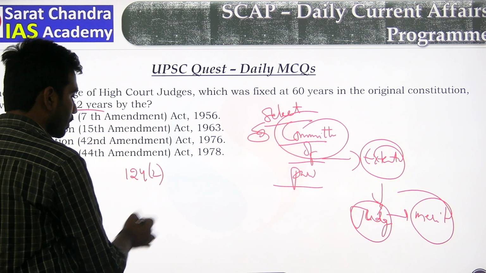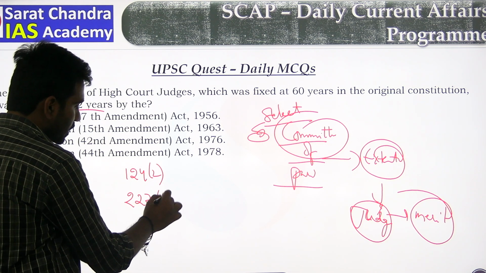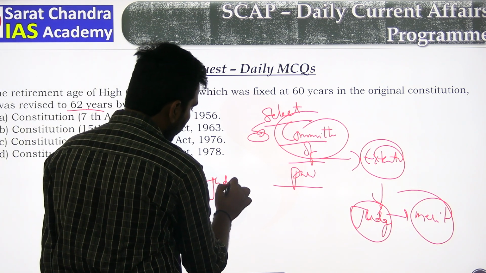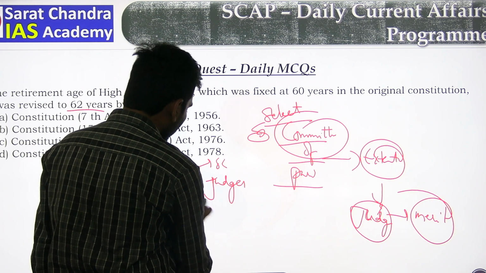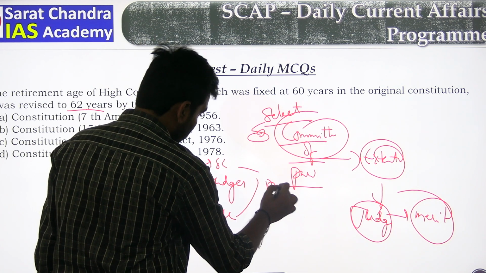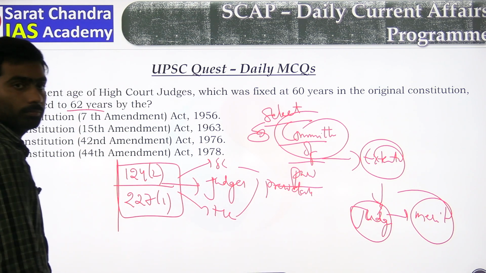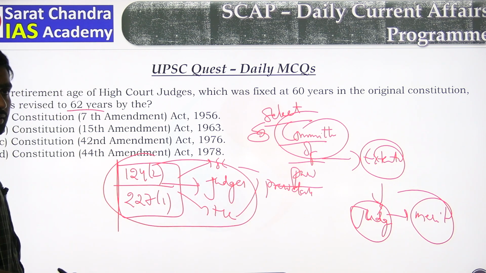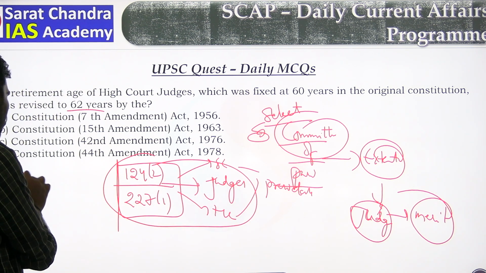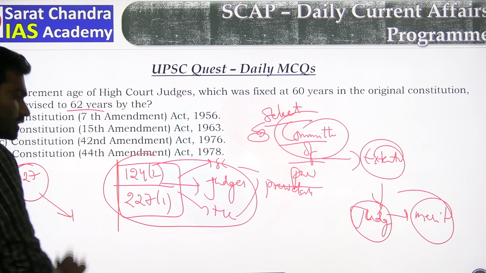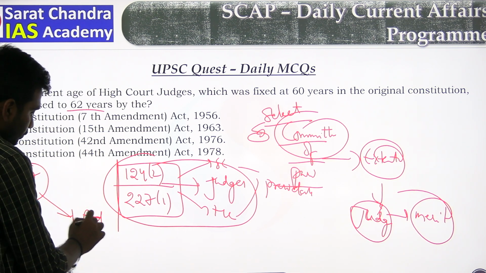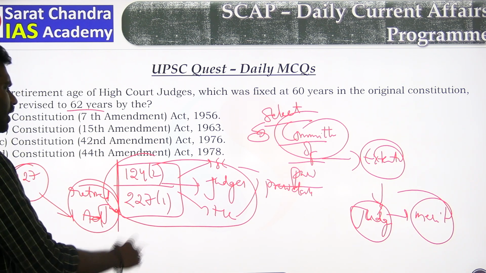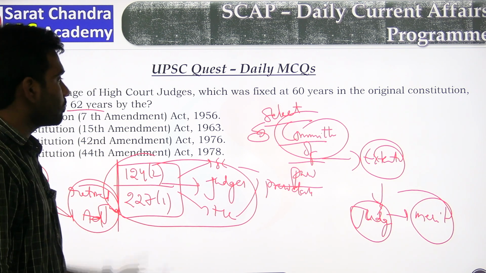Article 124(2) and Article 217(1) deal with the appointment of judges, this one to the Supreme Court and this one to the High Court, by the President. Article 128 deals with the addition of retired judges to the benches also, and various other articles deal with judges' appointment.